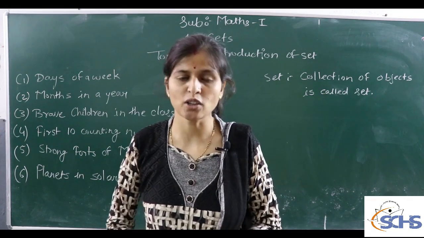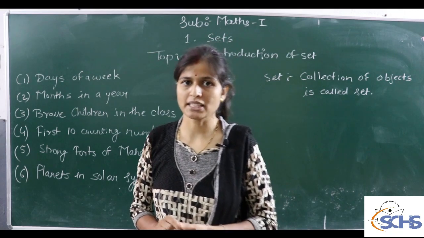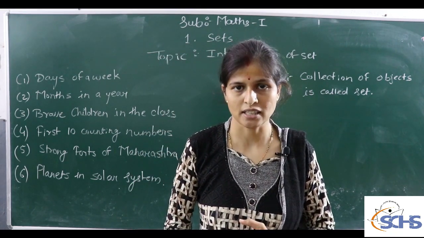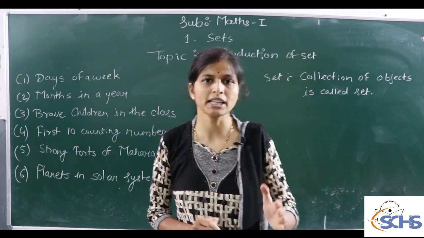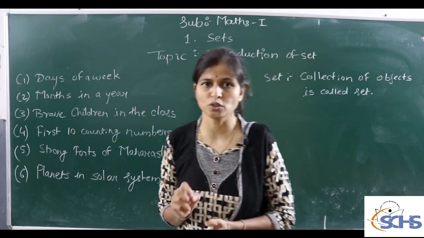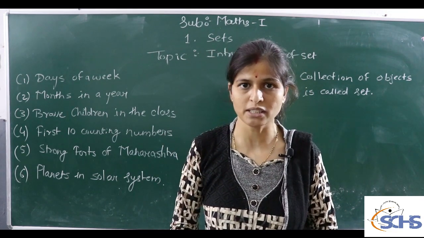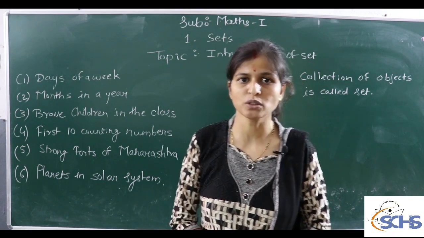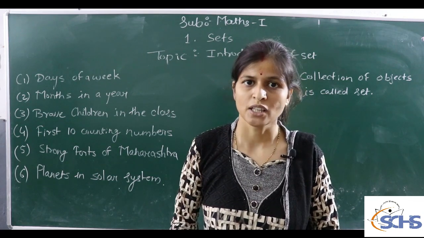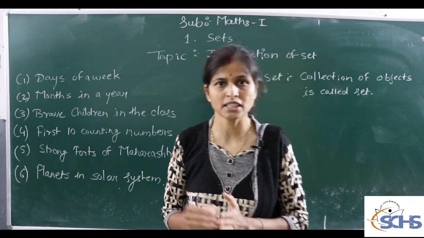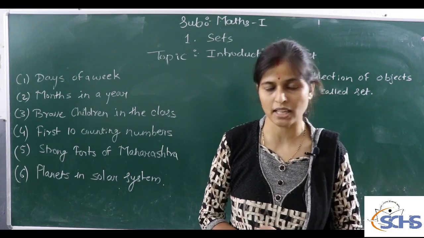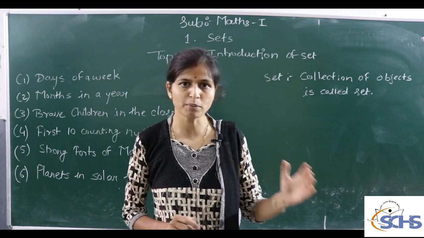Now, but all collections are not sets. Suppose we take examples like brilliant students in our class or happy students in our class. The definition of brilliant differs from person to person. Suppose the maths teacher collects those students who are good in maths. The English teacher makes a collection of those students who are brilliant in English. So the collection of brilliant students in one class is different from person to person. Again, the collection of happy children in a class is different from person to person.